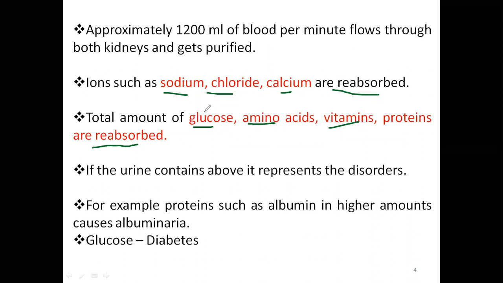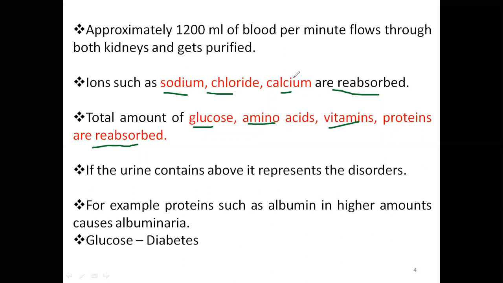If you are having some health issues, then only you will find glucose, amino acids, vitamins, and proteins in urine. Sodium, chloride, calcium are generally found; that is not the issue.